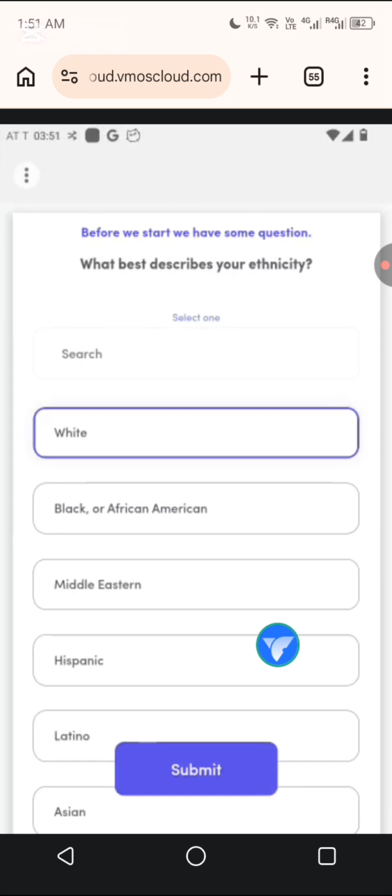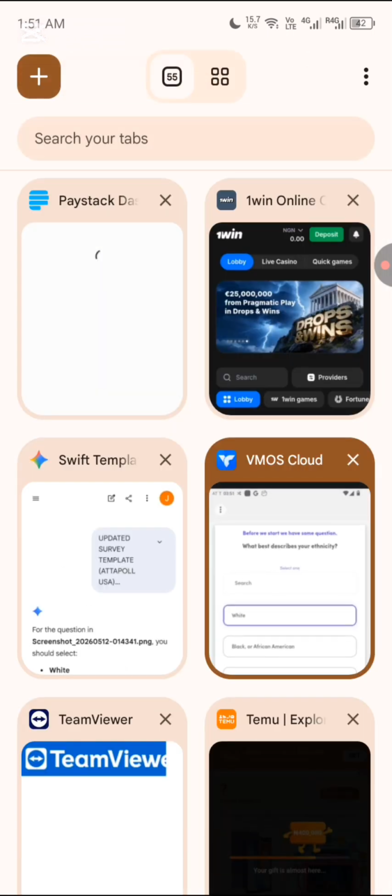Once you screenshot, you go to the tab. See the tab button after that plus. After that plus, you go to the tab. When you go to the tab, as you can see my setup, see my Gemini AI, see my Vimos Cloud. Some of you can actually use the Gemini app. See me, I'm using it on my Chrome, so it will be easy for me. I'll just be changing tab.